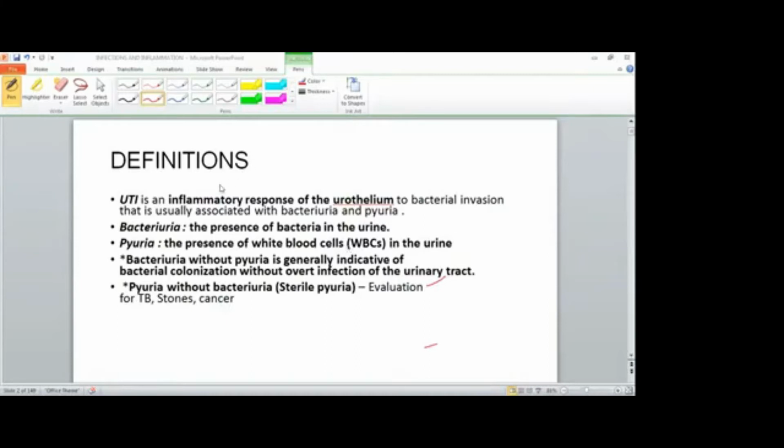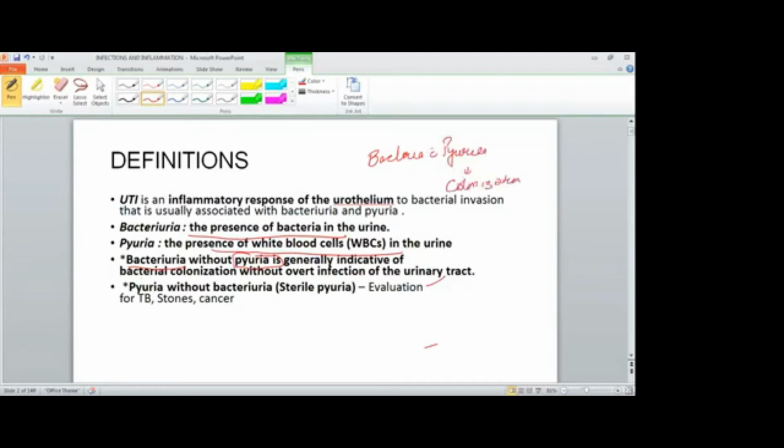So what is bacteriuria? Bacteriuria is the presence of bacteria in the urine, and pyuria is the presence of WBCs in the urine. So this is important, whether inflammation is present or not, and inflammation is associated with bacteriuria or pyuria. Whenever there is bacteriuria without pyuria, it means inflammation is not there in the epithelium, meaning there is bacterial colonization without overt infection of the urinary tract. This is important: if there is bacteriuria without pyuria, then it is bacterial colonization.